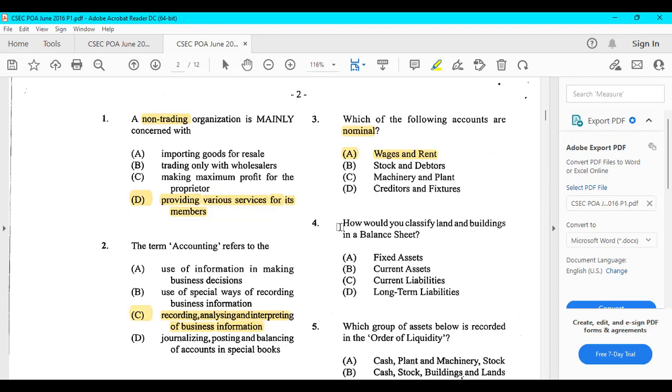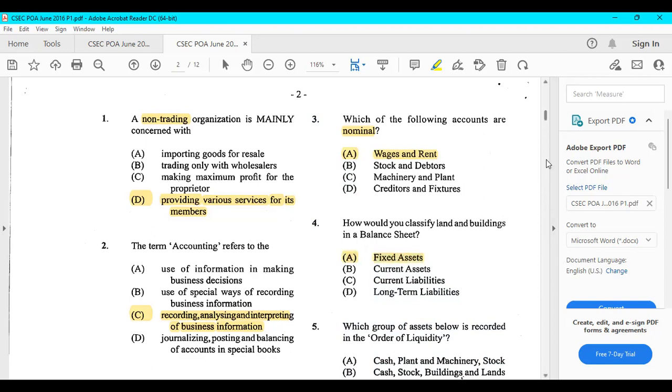Number 4, how would you classify land and buildings in a balance sheet? So land and buildings, we own them. So first of all, they're assets. But what kind of assets are they? They are fixed assets, or what we call non-current assets.